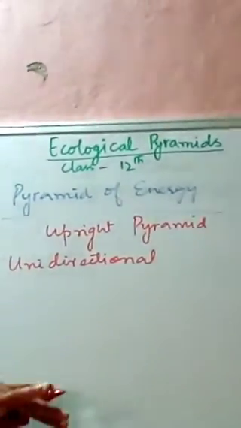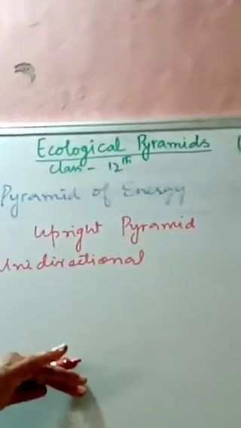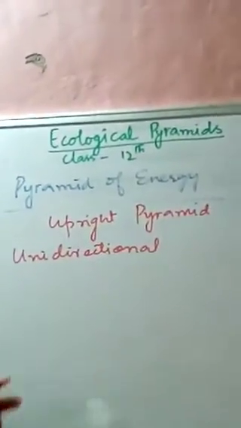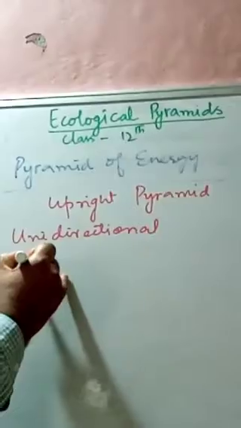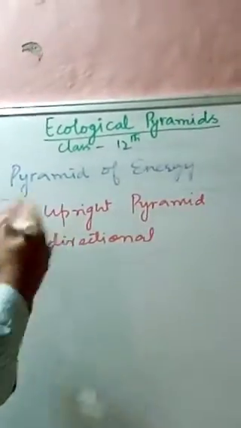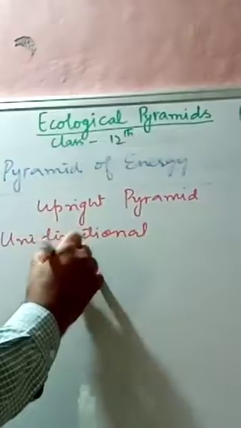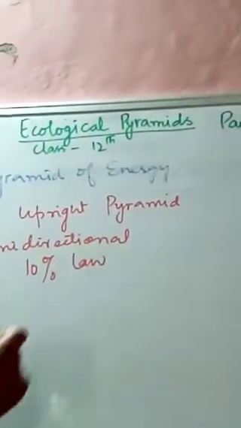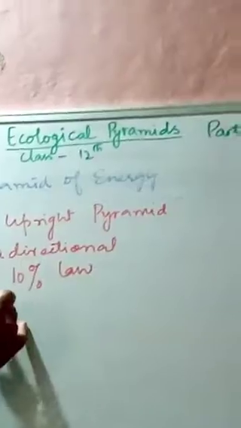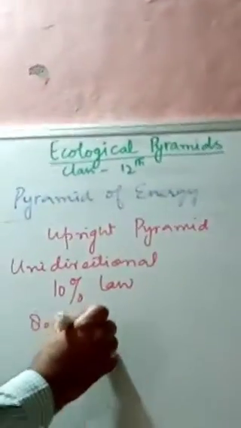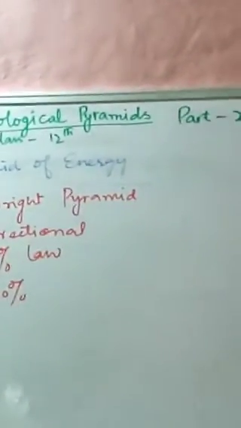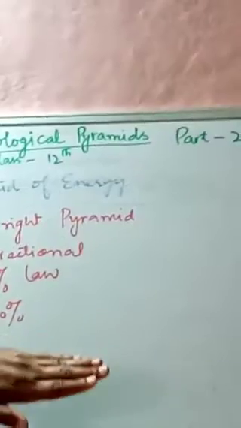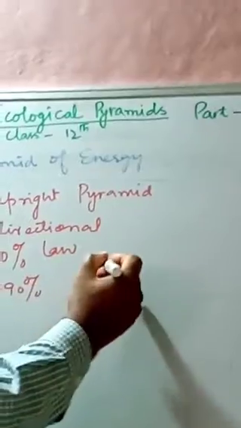It flows from producers to the primary consumers, then to the secondary consumers, then to the top consumers. Again, the transfer of energy follows the 10% law. That is, about 80 to 90% of the energy is consumed by the organisms at each trophic level for their own use, and the remaining 10% is transferred to the next trophic level. So let us see the result.